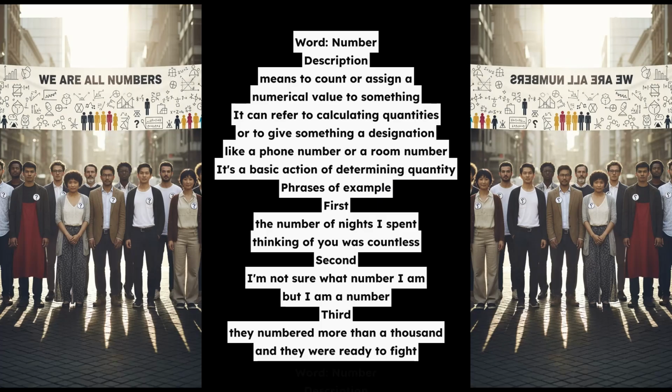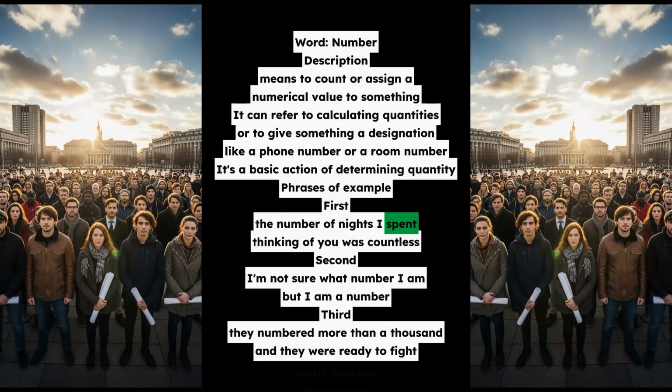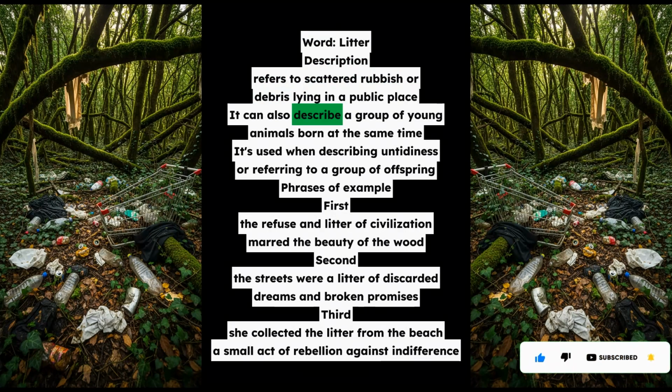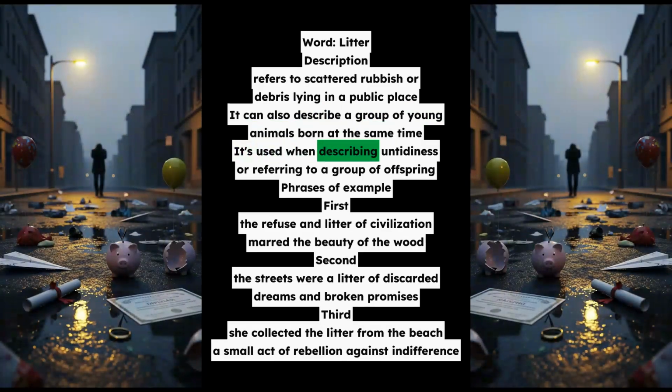Word, litter. Description, refers to scattered rubbish or debris lying in a public place. It can also describe a group of young animals born at the same time. It's used when describing untidiness or referring to a group of offspring. Phrases of example. First, the refuse and litter of civilization marred the beauty of the wood. Second, the streets were a litter of discarded dreams and broken promises. Third, she collected the litter from the beach, a small act of rebellion against indifference.